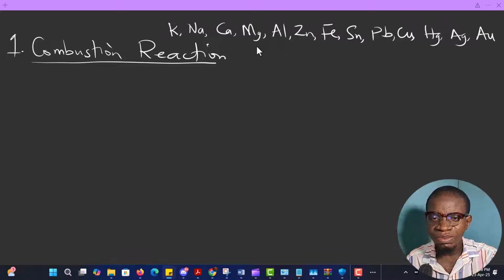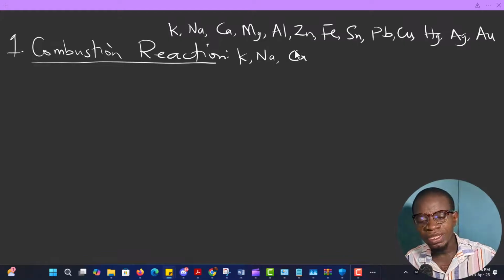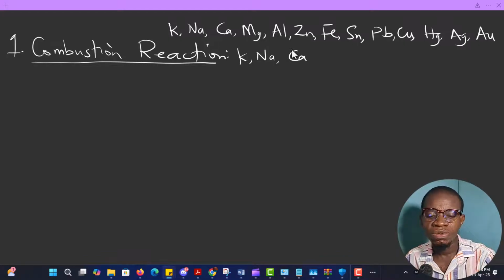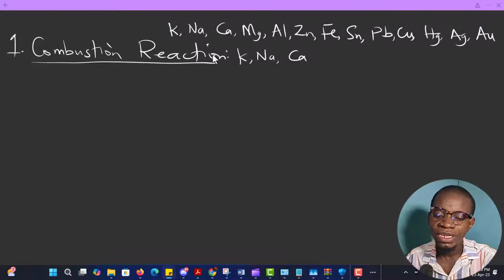Since we're on combustion reaction, we cannot have combustion without oxygen. Oxygen must be present. Under combustion reaction, we have potassium, sodium, and calcium. These three elements burn readily in air.